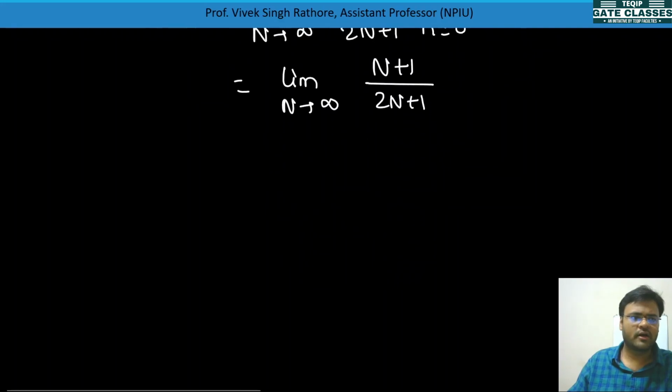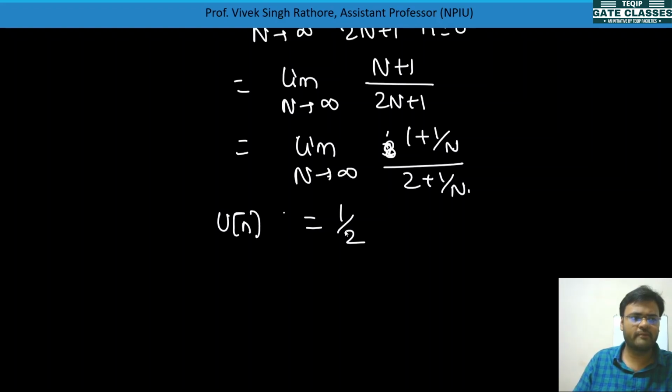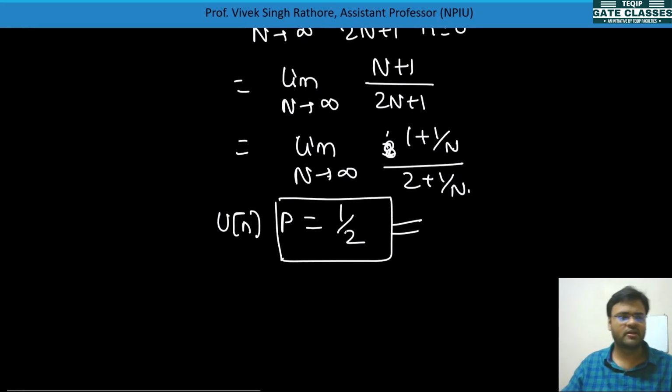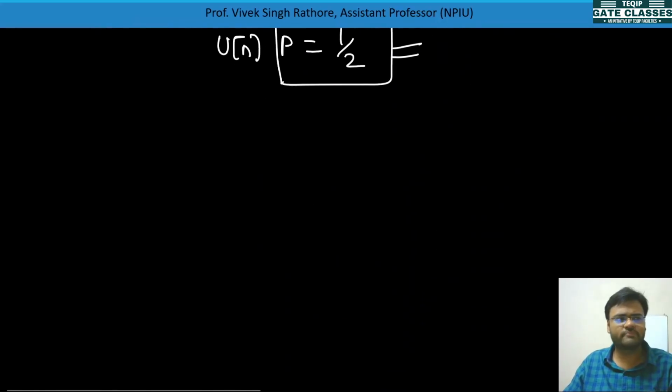So we can also write it as limit N tending to infinity of (1 plus 1 by N) over (2 plus 1 by N). Whenever N tends to infinity, it comes as 1 by 2. So for u(n), power will be equal to half. It is a finite power, so it is a power signal. Definitely you can say it is a power signal, and the power is half watt. Like this you can calculate.